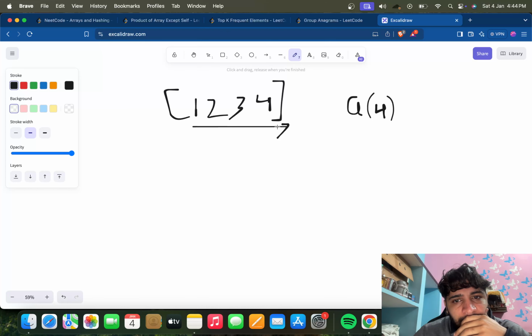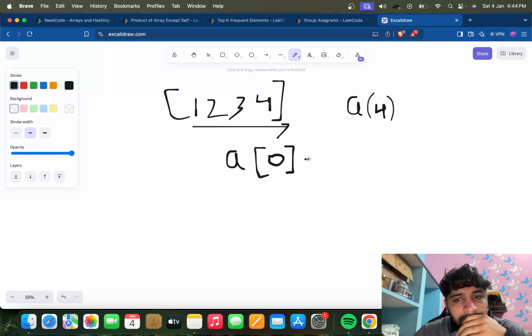The first element should be the multiplication of these three. But while going from this side to this side, we can't have the answer of this. We can have the answer of this, because when we reach here at 4, we can have multiplication of all these three. So while going from this side to this side, there should be one only, no?